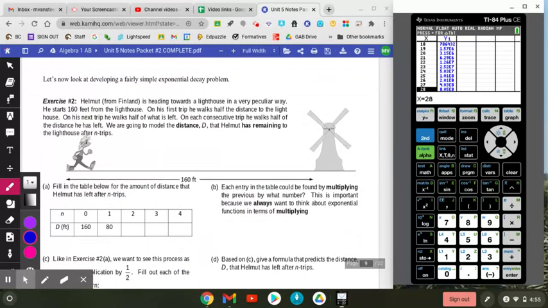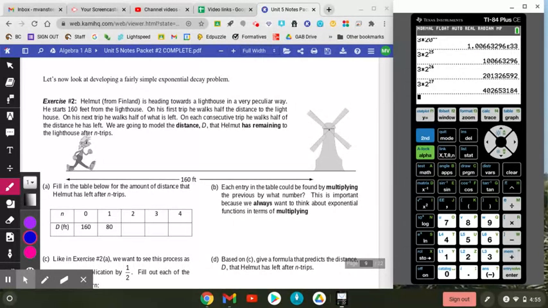Now let's look at developing a fairly simple problem for exponential decay. Helmut from Finland is heading towards a lighthouse in a very particular way. He starts 160 feet from the lighthouse. On his first step, he walks half the distance to the lighthouse. So if he starts 160 feet away, after step 1 he's at 80 feet.